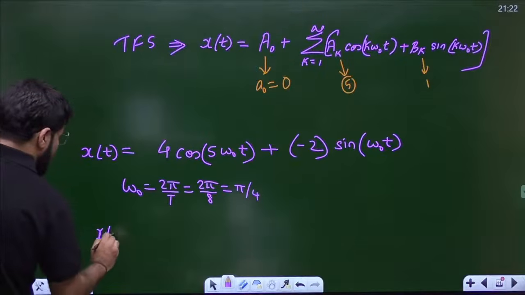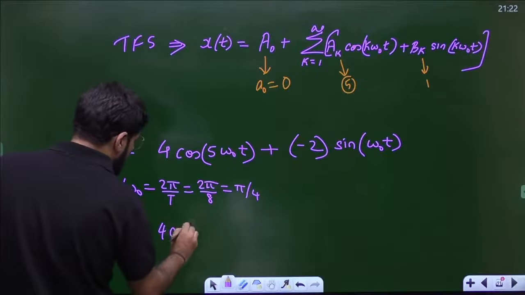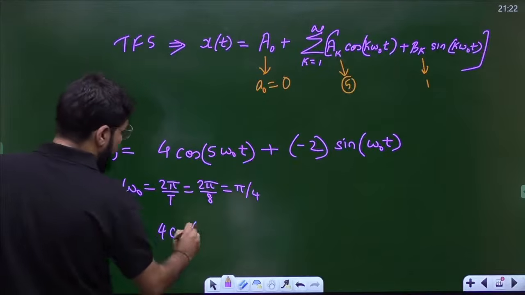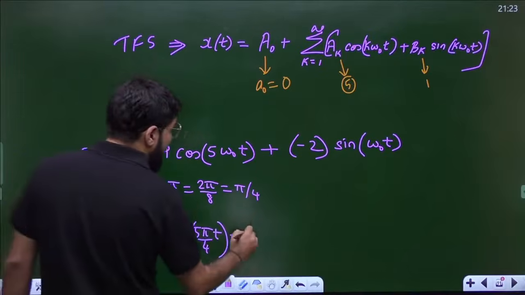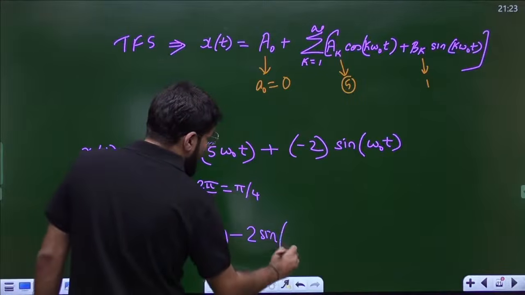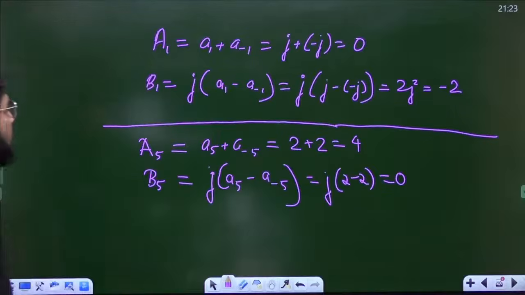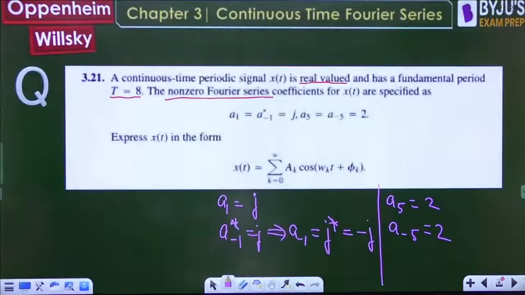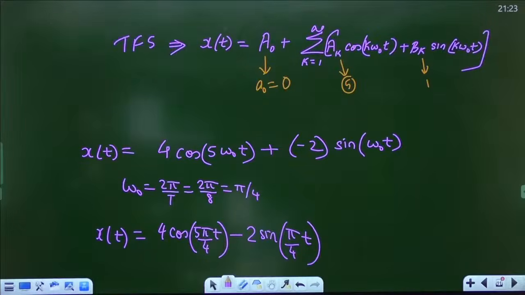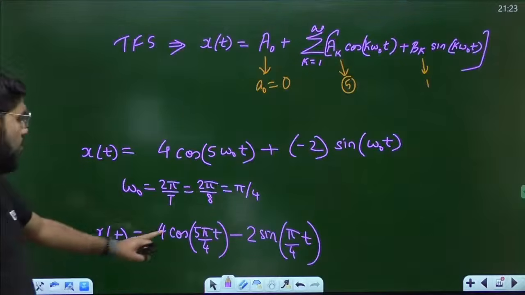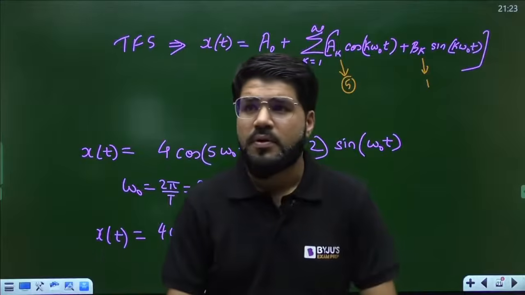So x(t) turns out to be 4 cos 5 omega naught t, so that becomes 5 pi by 4 into t, minus 2 sin omega naught t, so sin pi by 4 into t. Yes, a1 and a5, correct. And omega naught is 2 pi by 8, that is pi by 4, perfect. So x(t) is 4 cos of 5 pi by 4 t minus 2 sin of pi by 4 t, done?